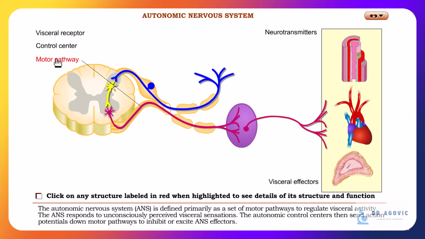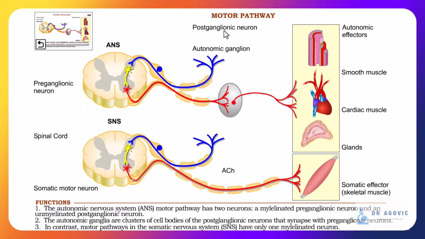Motor pathways. The autonomic nervous system ANS motor pathway has two neurons: a myelinated preganglionic neuron and an unmyelinated postganglionic neuron. The autonomic ganglia are clusters of cell bodies of the postganglionic neurons that synapse with preganglionic neurons.